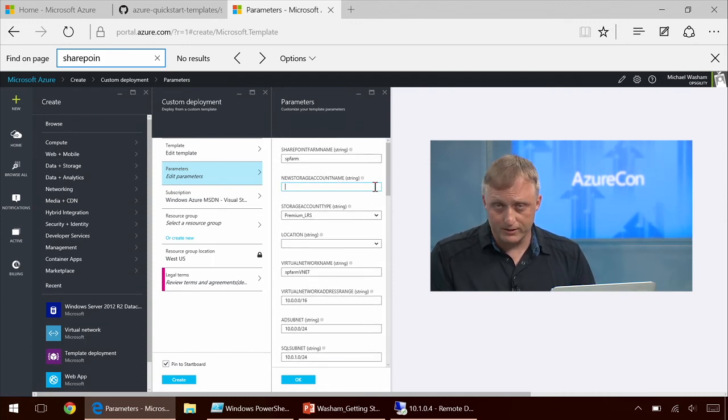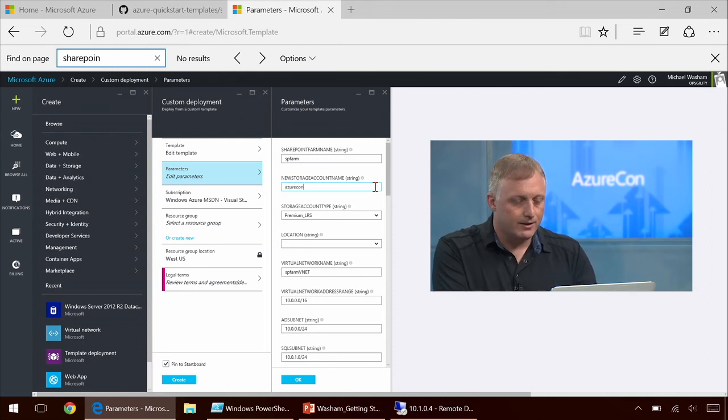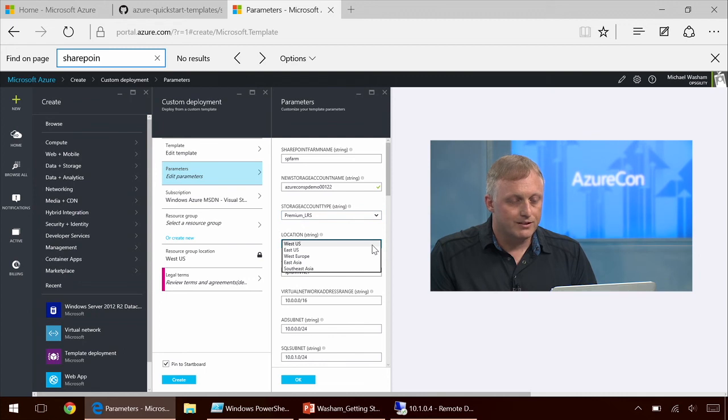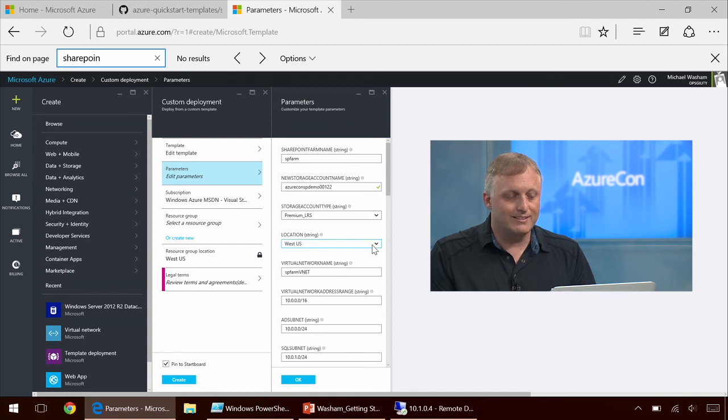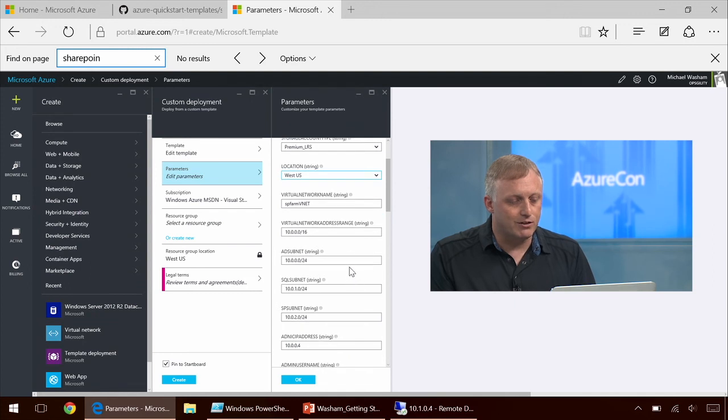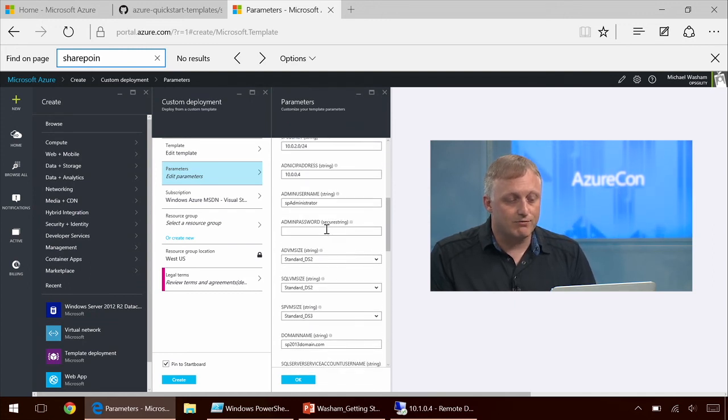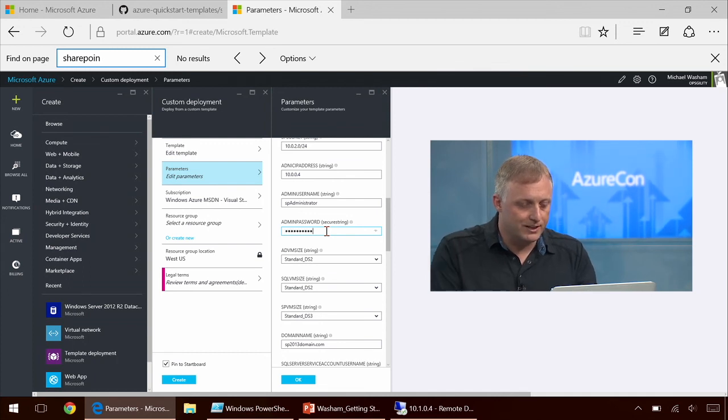So what it's looking for here is the name of a storage account, and a storage account name does have to be unique. So we do need to put a couple of unique values in here to make sure it's not in use already. It's also going to want to know the region to deploy it to. So this template only has West US, East US, West Europe, East Asia, and Southeast Asia defined, but these values can be whatever is acceptable for whatever the template should be. And there's a lot of default values in here that we can go ahead and accept. And then the rest of them, for the most part, there's a couple at the end that are not, but the rest of these are going to be the passwords for the various service accounts created for your SharePoint farm. So I'll go ahead and fill in a few of these.